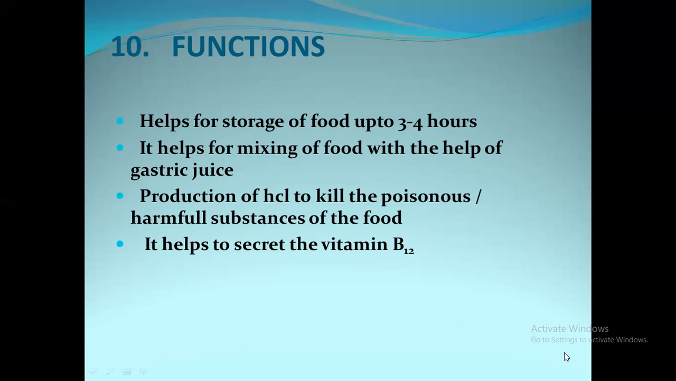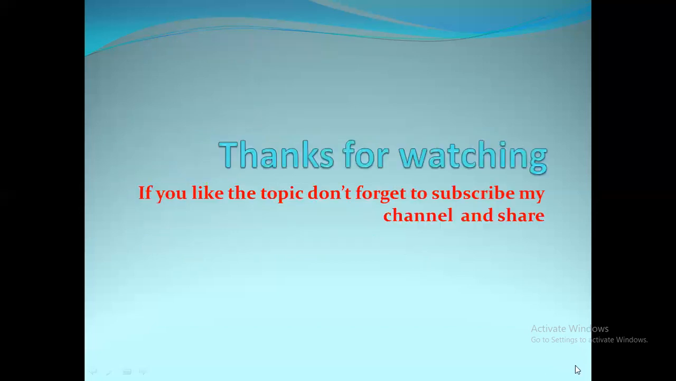Once again, I will repeat. The first function, it helps for storage of food up to 3 to 4 hours, and the second, it helps for mixing of food with the help of gastric juice. And third function, it helps in the production of hydrochloric acid, HCl, to kill the poisonous or harmful substances of the food. And the fourth function, it helps to secrete vitamin B12. So this is about the functions of the stomach.